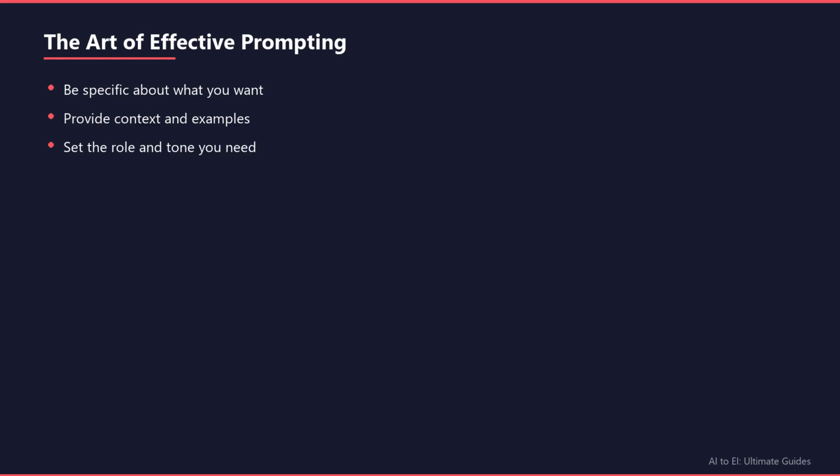Here's where most people go wrong. They treat us like search engines when we're more like collaborative partners. Instead of asking, "What is marketing?" try "Explain digital marketing strategies for a small bakery launching online sales." Give us context about your situation, provide examples of what good looks like, and tell us what role you want us to play. Are we a teacher, consultant, or creative partner? The clearer you are, the better we perform.